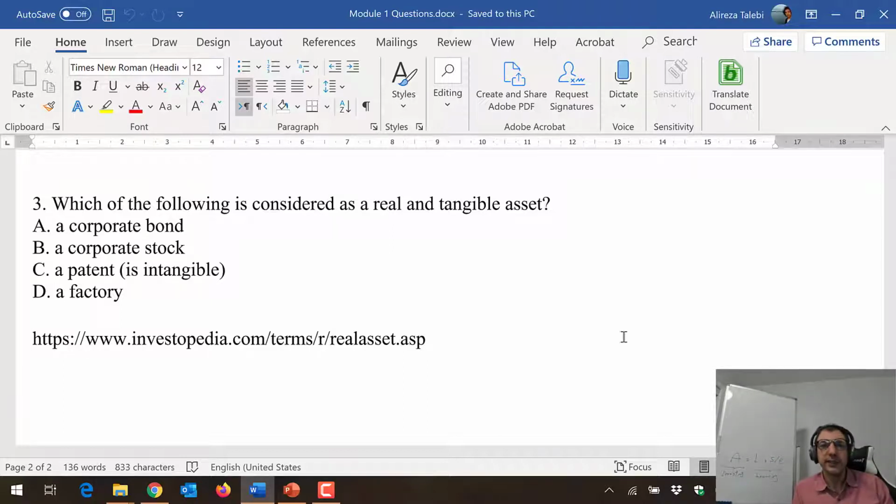obviously will be D. Investopedia provides more information, very nice and I would say easy to read information. So I will post this link in the description so you can take a look and see the differences among real asset, financial asset, tangible, and intangible assets.